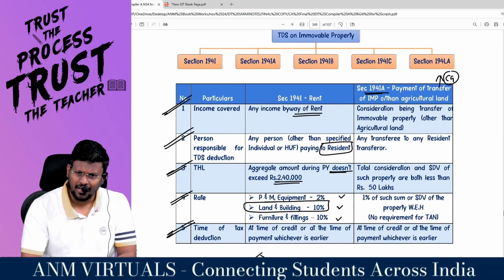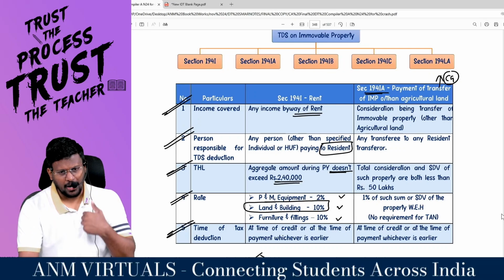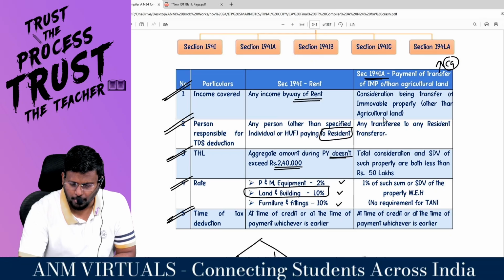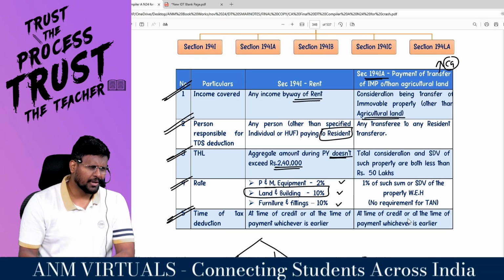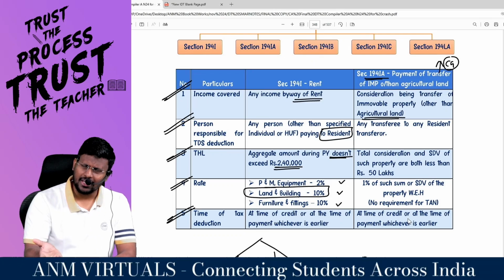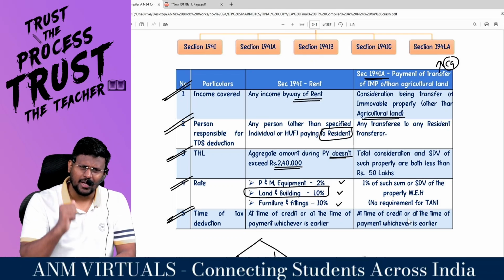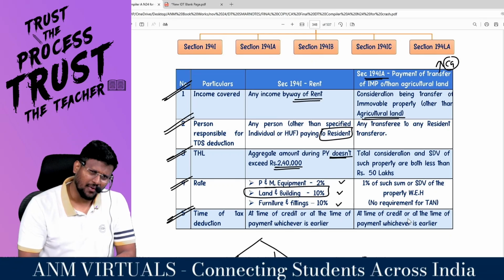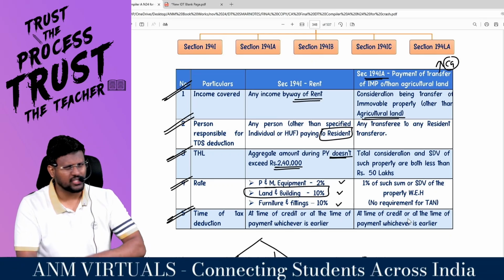You are going to purchase, I am the seller. That means you have to make the payment to me. So, consideration being transfer of immovable property other than what land? Because agriculture land, rural agriculture land and urban agriculture land are there. If it is rural agriculture land, it is not at all a capital asset. Then why are you deducting TDS? If it is urban agriculture land, you have to see whether it is compulsory acquisition or not.